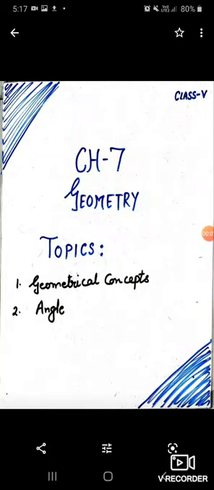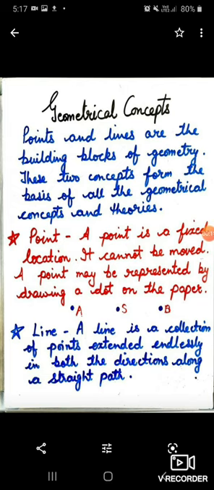Good morning, students. Today we will do chapter 7, Geometry, and our topics are geometrical concepts and angle. Let us start with geometrical concepts. Points and lines are the building blocks of geometry. These two concepts form the basis of all the geometrical concepts and theories.